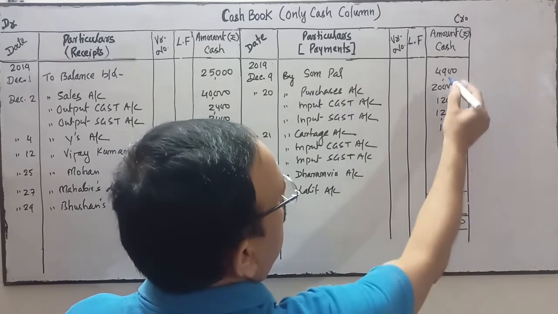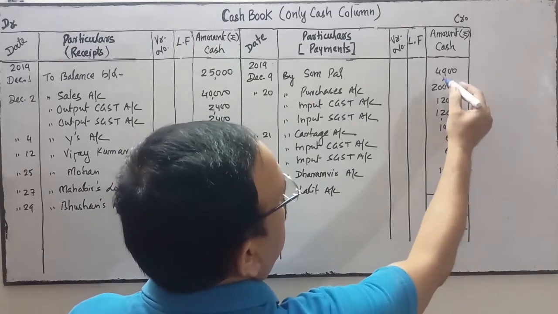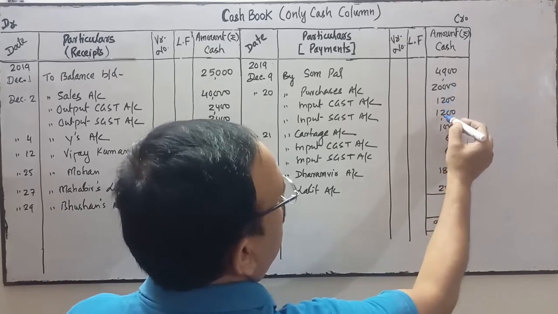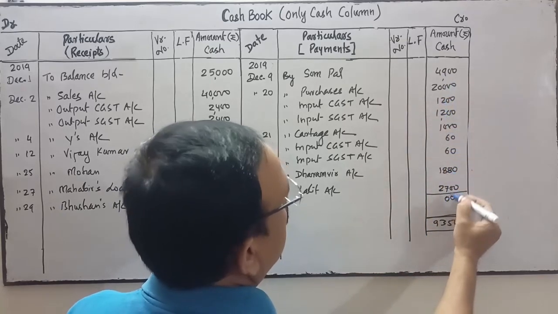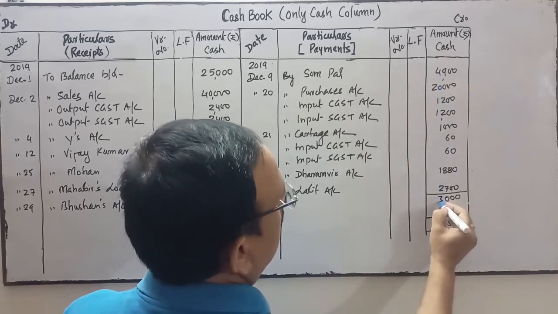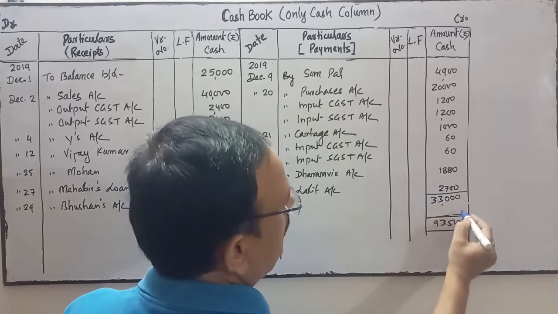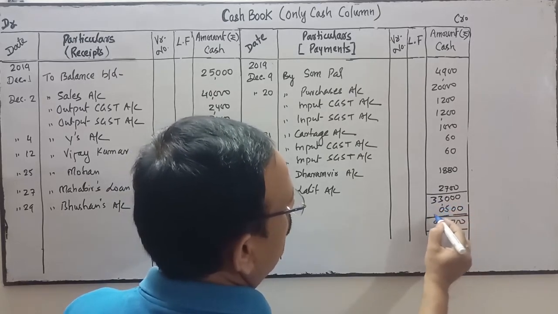0, 0, 0, 3 and 3, 33,000. So difference is 0, 0, 5, 0, 60.